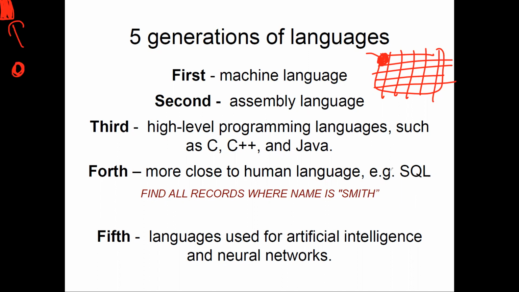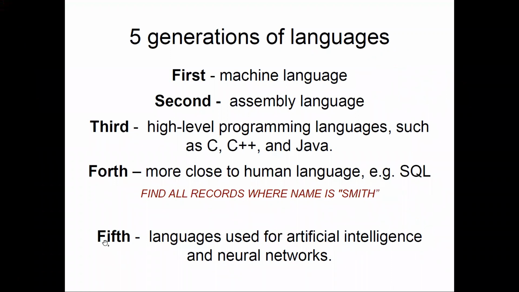ठीक है, मतलब मैं यही कहना चाह रहा हूँ that when we say that we have different pixels, it has a value between the range of 0 to 255, and that kind of coding we cannot do to make sense out of this thing, that directly आप pixels के basis पे बता पाओ कि is this a human being, is it a dog, is it a cat. That is the work of AI and neural networks, and that's done only by training of AI models, and that's why it is called the fifth generation of languages.